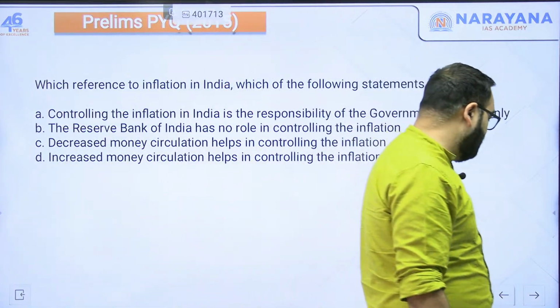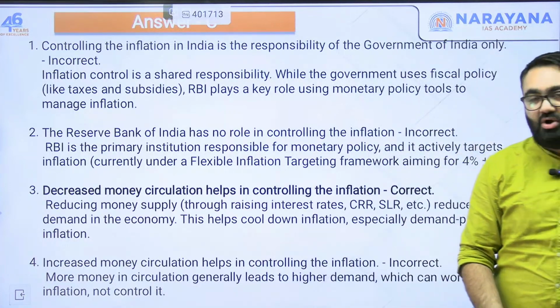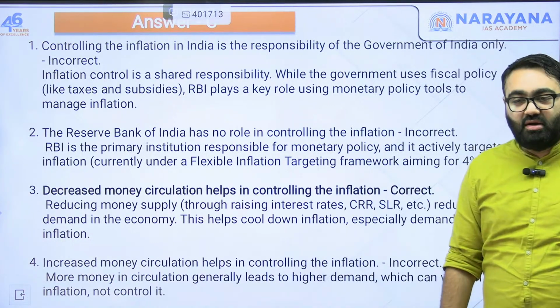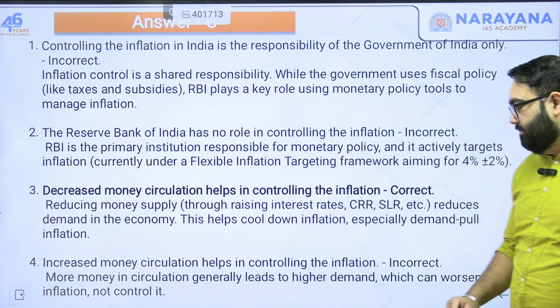This is what happens if you have to control inflation. If you want, you can take a screenshot here. If you want, you can revise it later on.